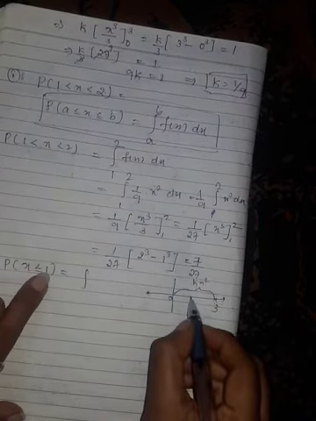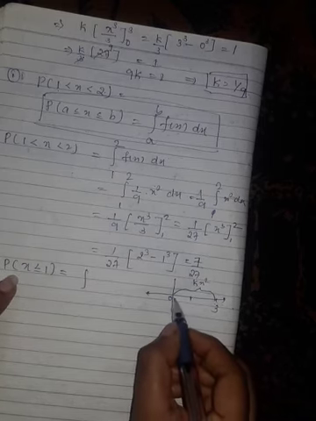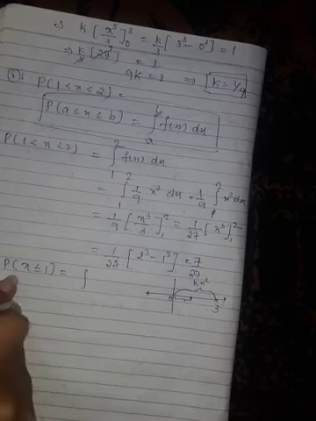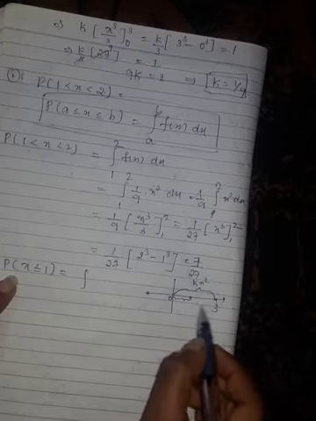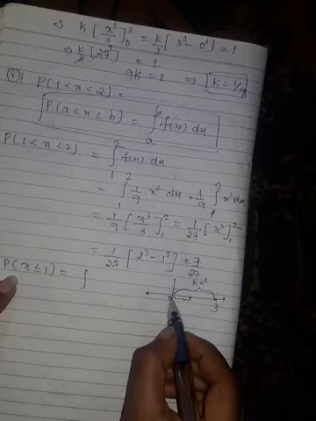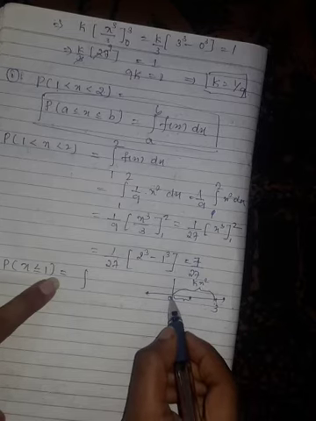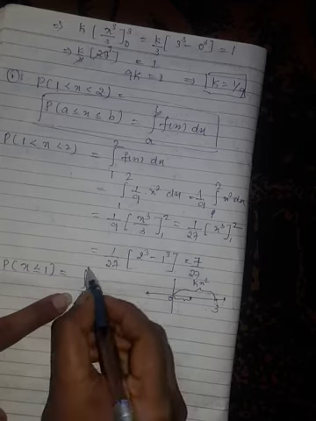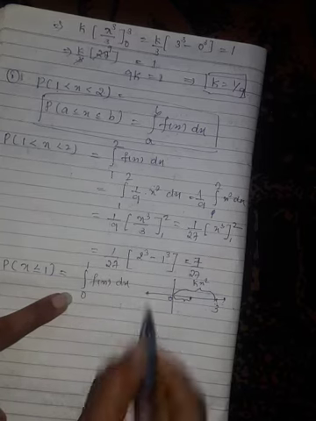Our 1 lies here. To the left we have up to 0 and to the right we have up to 3. So x less than or equal to 1 means limits from 0 to 1 of f of x dx.